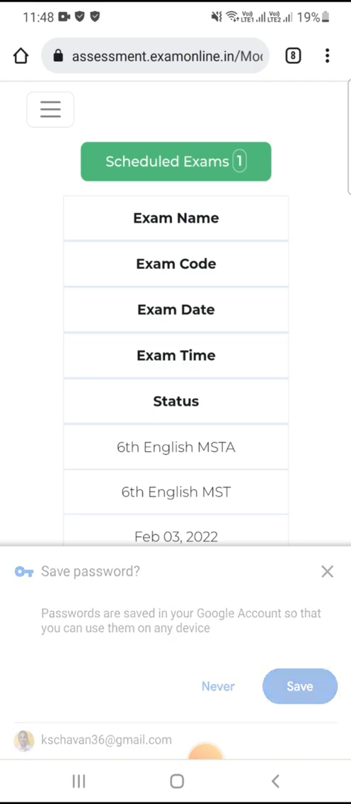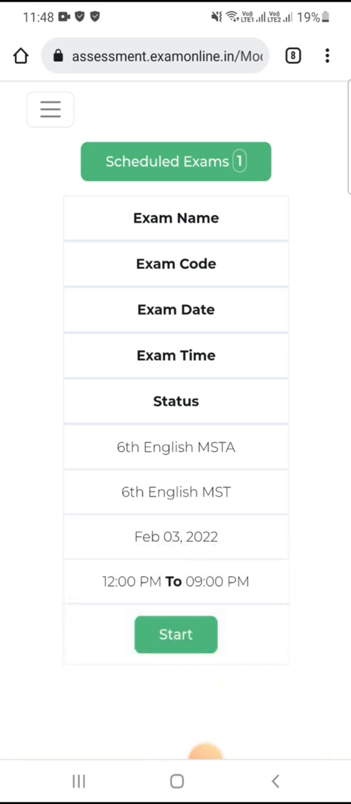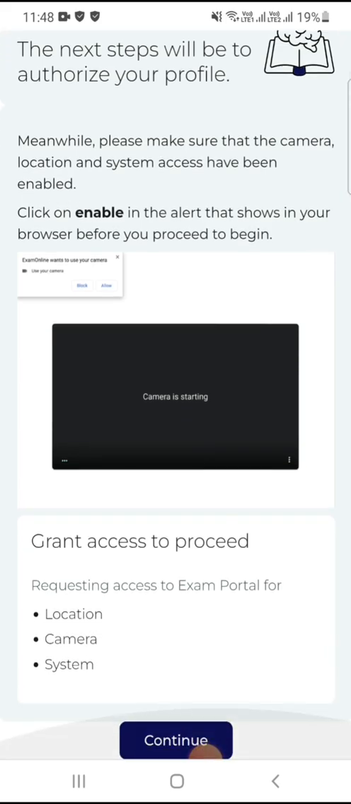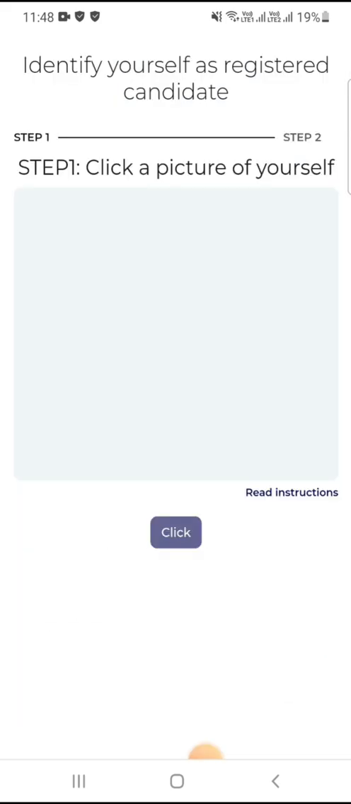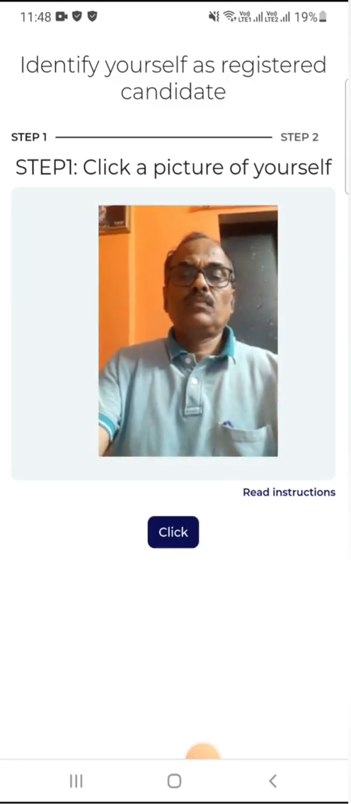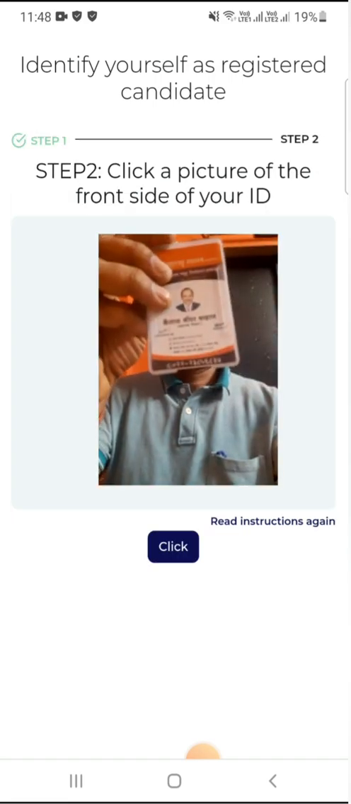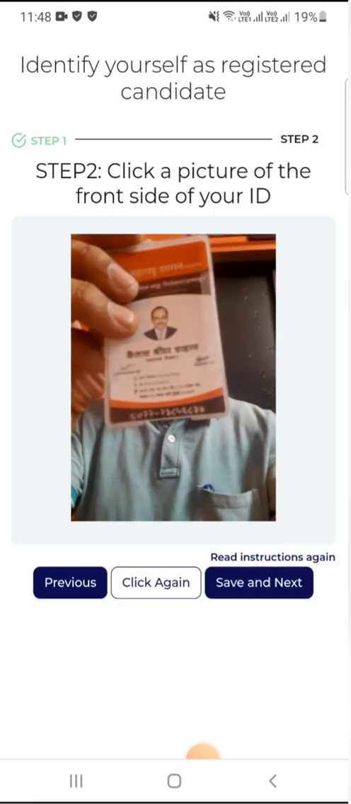Then you have to click on login, then click on the start button. Now, all these systems, location and camera, should be allowed on your part. Then click the got it continue button. Then click your photo, save and next. Again, click your ID card, save and next.